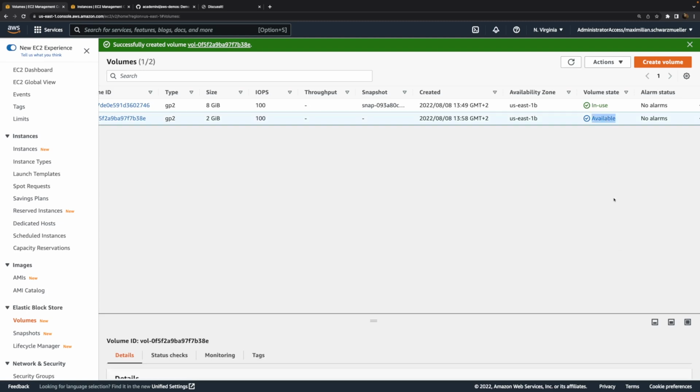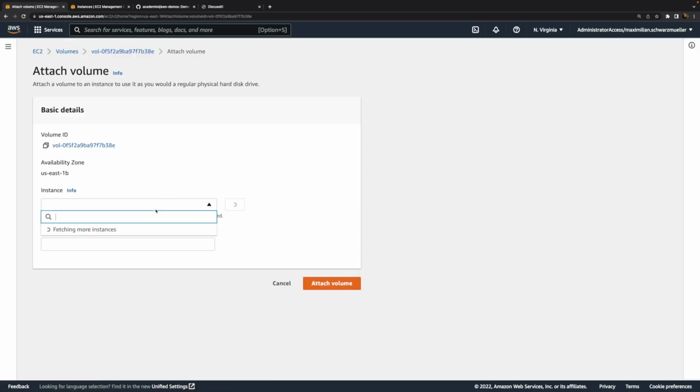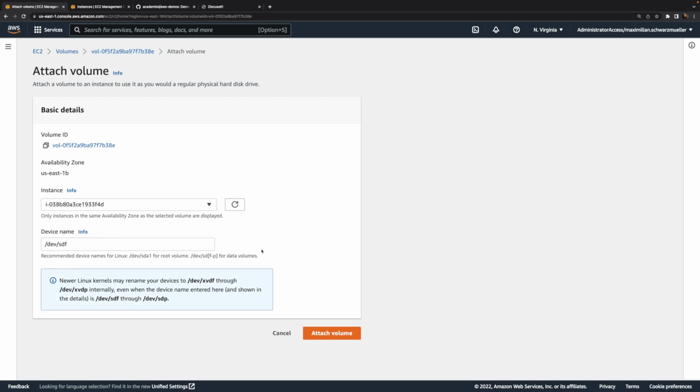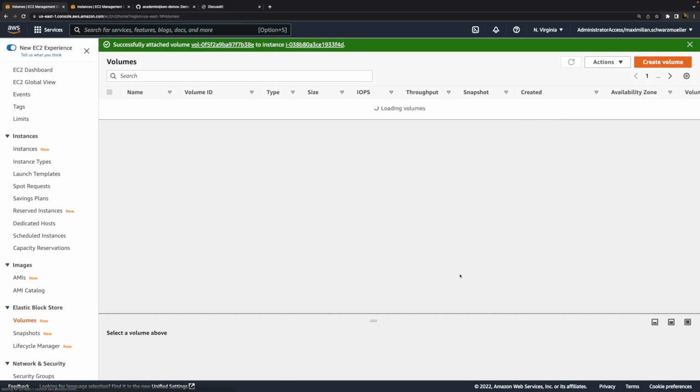And once it's finished, it is available, not in use yet because we're not using it with any instance yet. But now that it's available, we can attach it by selecting it and choosing attach volume, and then we can choose the instance to which it should be attached. You can then choose a device name, and here you should keep the default typically. So now we can attach it.